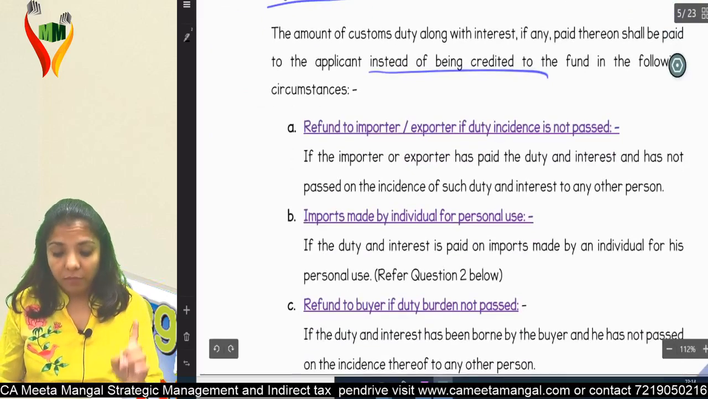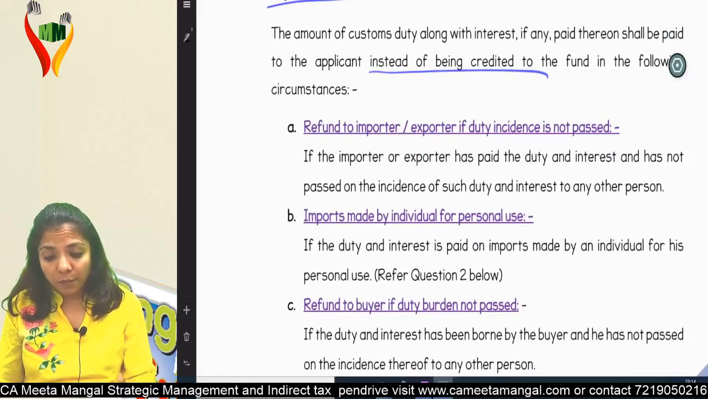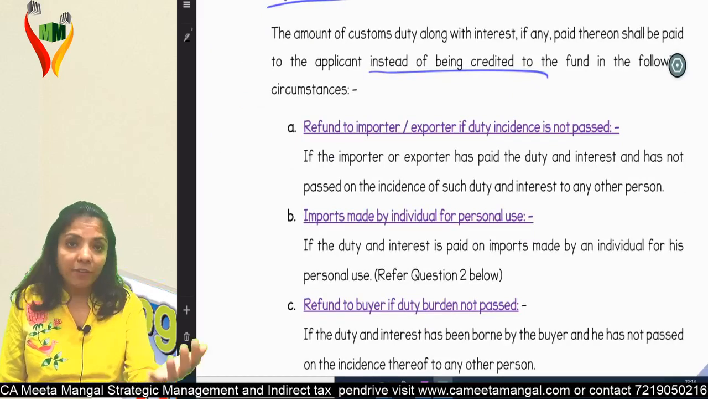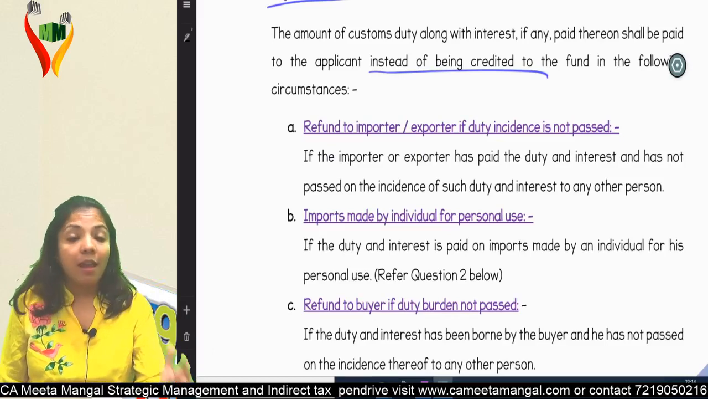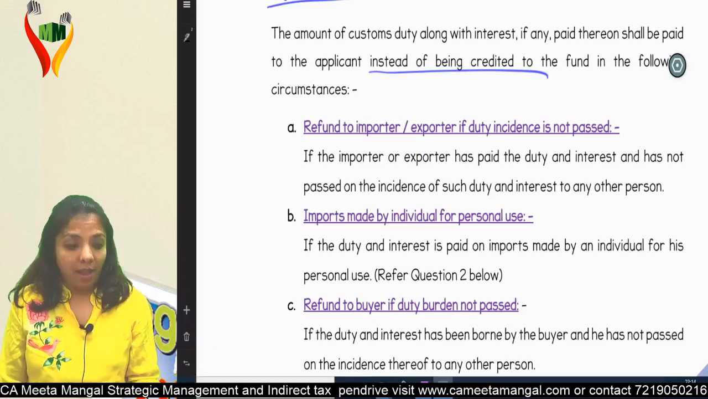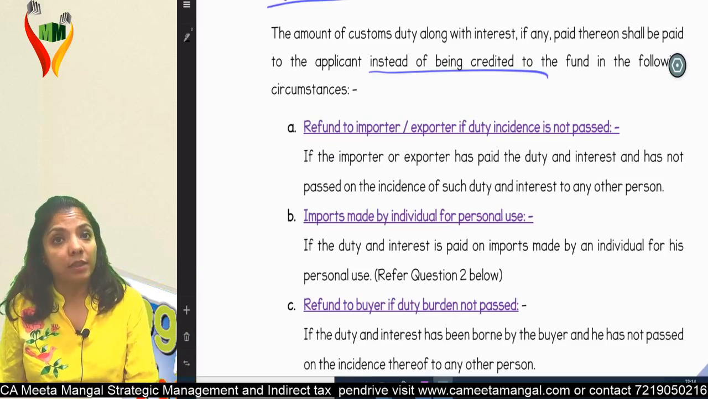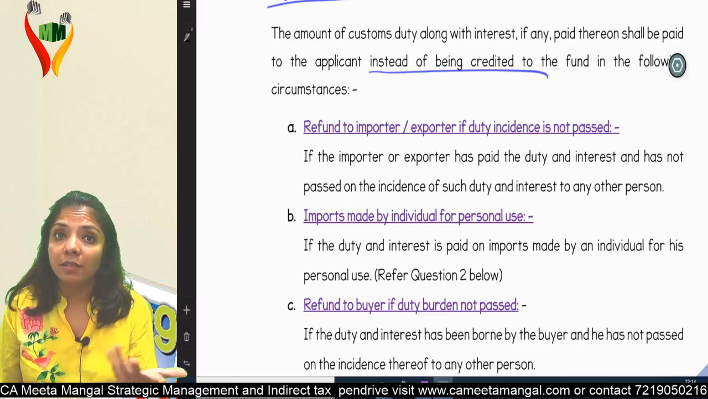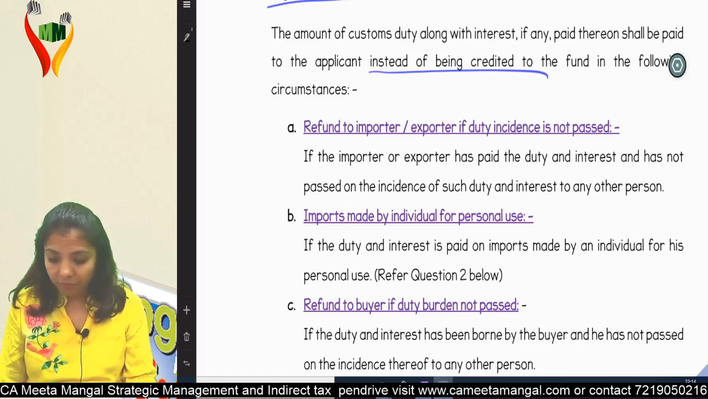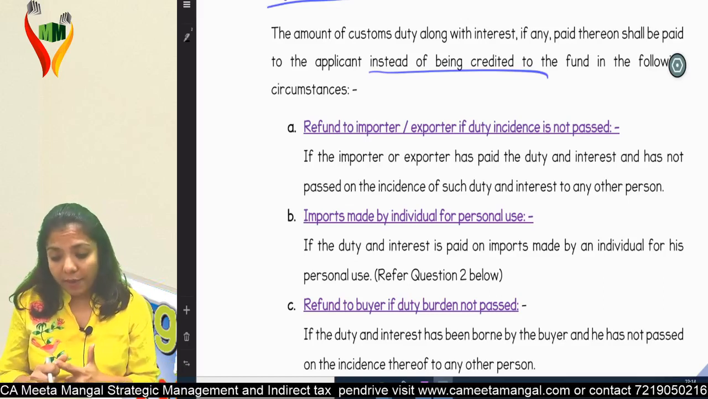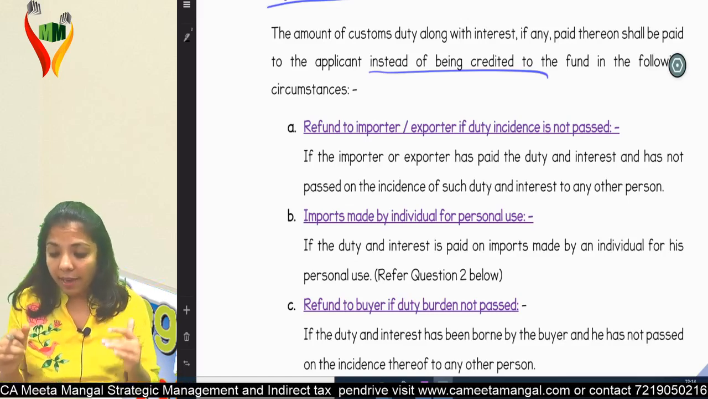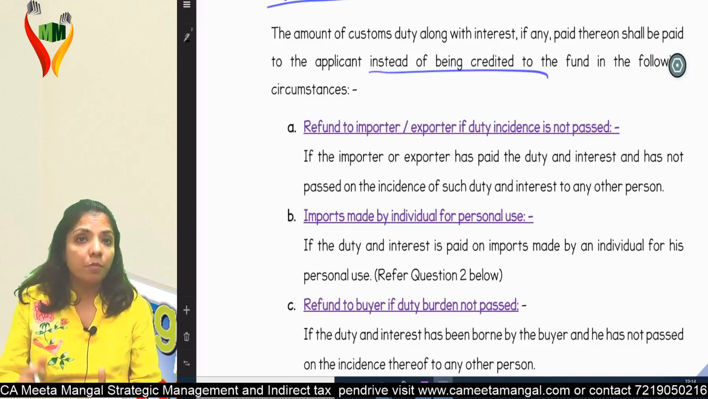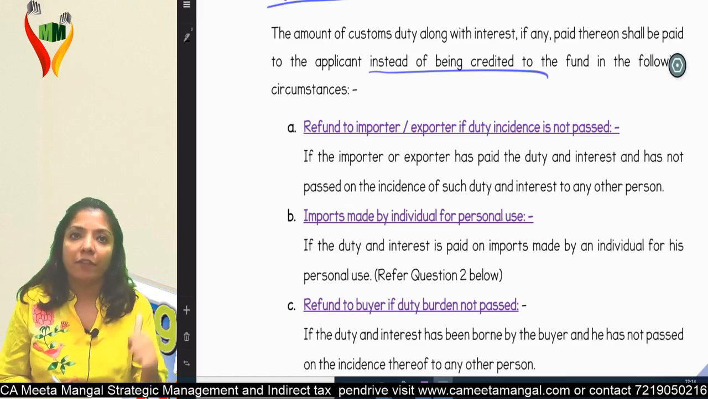First point. Refund to importer or exporter if duty incidence is not passed. If I am the importer, I have imported some goods, I have paid duty and the burden is not yet shifted. And then I come to know that I have paid excess duty. Then I will get that money as refund if I prove that the burden is not shifted. Am I clear? That is, if the importer or exporter has paid the duty and interest and has not passed on the incidence of such duty and interest to any other person, that person will get the duty refund.